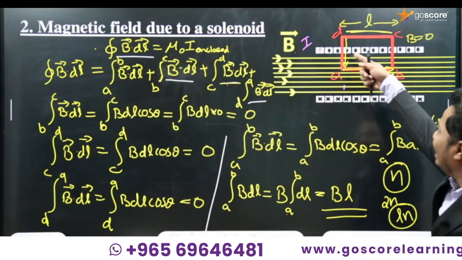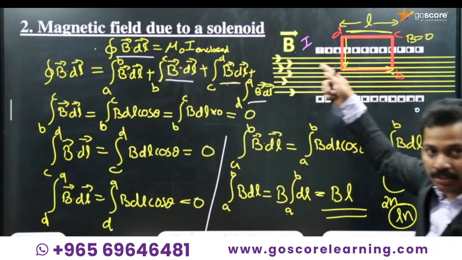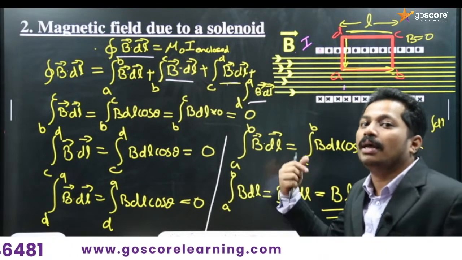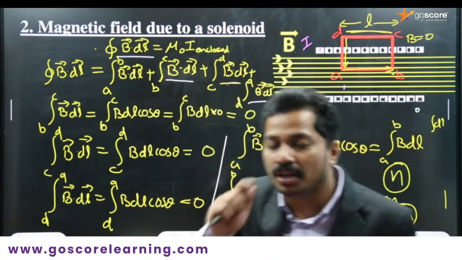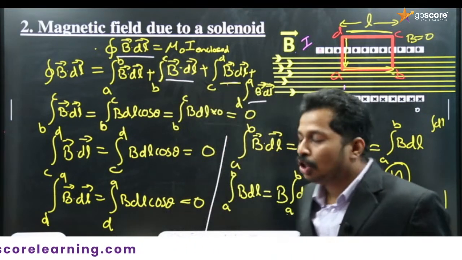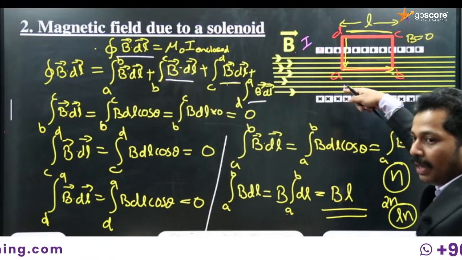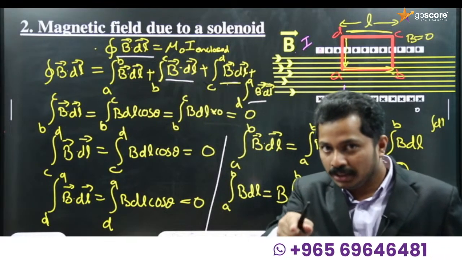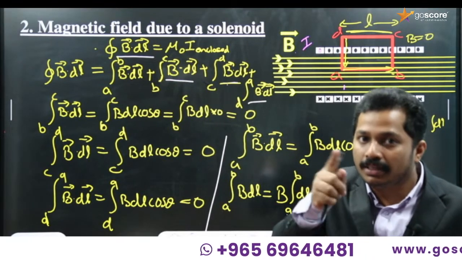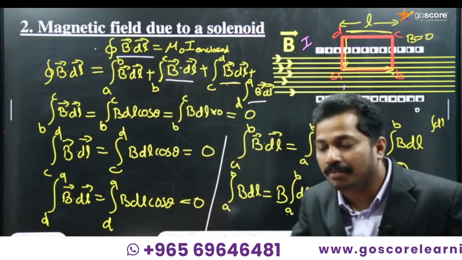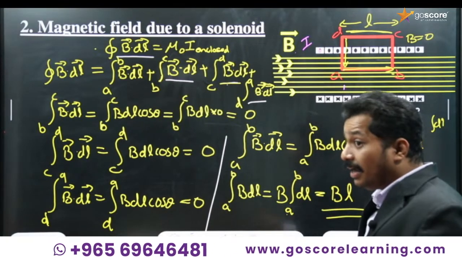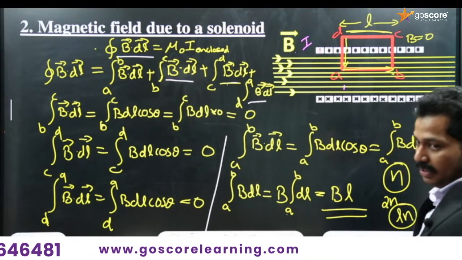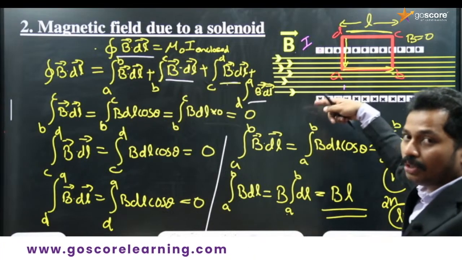So there are Ln number of turns, and each turn is contributing to the magnetic field.